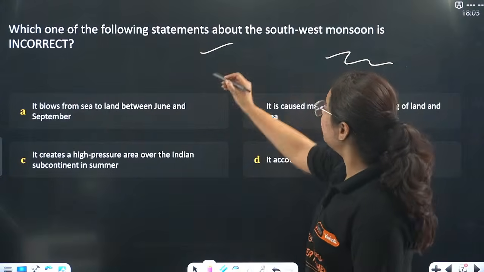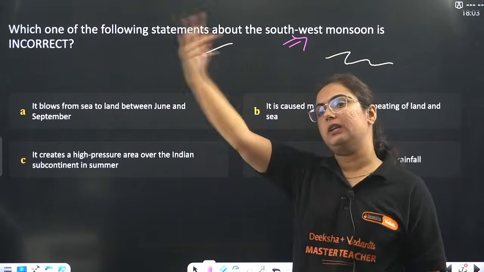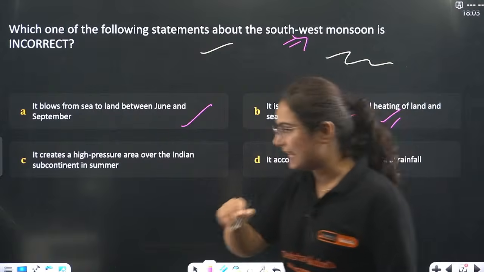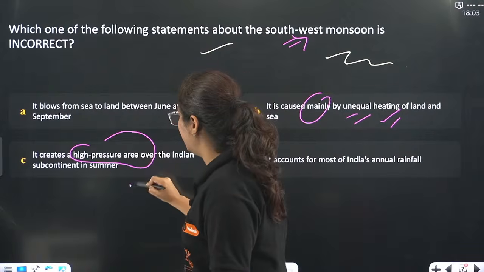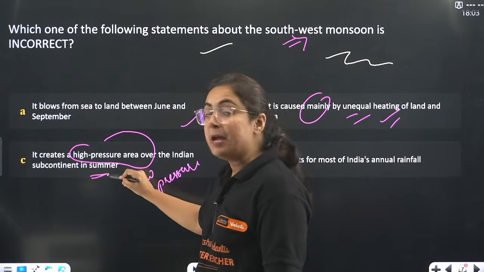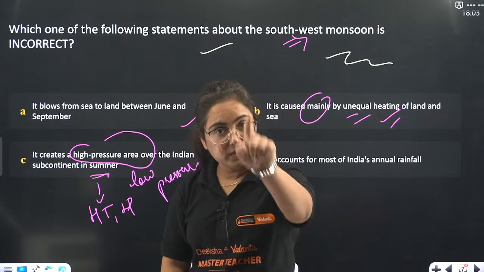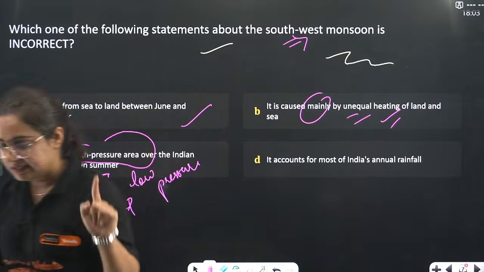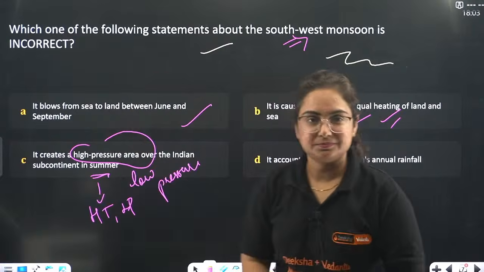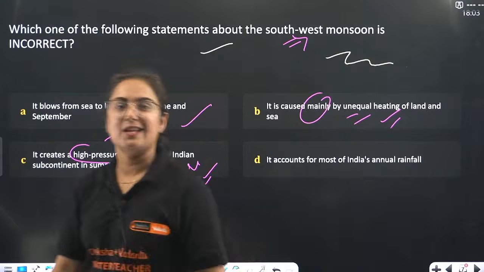Okay, so which one of the following statements about the southwest monsoon is incorrect? It blows from sea to land. Yes. It is caused mainly by unequal heating of land and sea. Yes. It creates a high pressure. No. It creates a low pressure belt during the summer season, because in the summer season there is high temperature and hence low pressure. Will you be able to answer this? Very nice. So yes, C is the correct answer to this question.